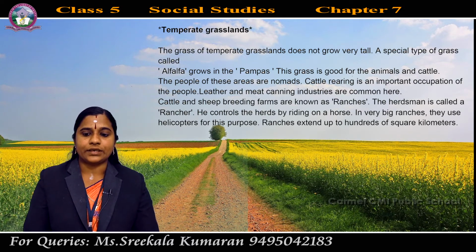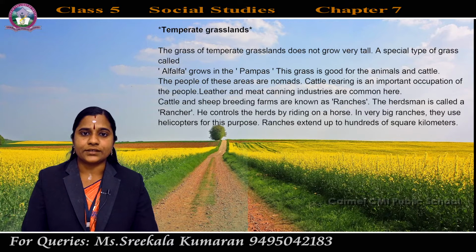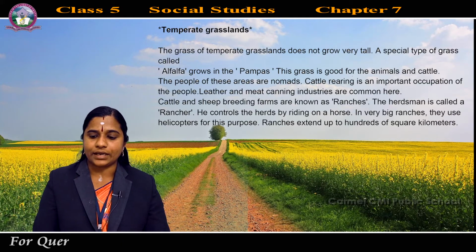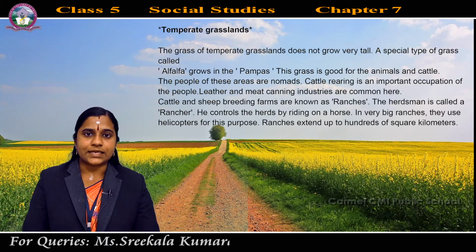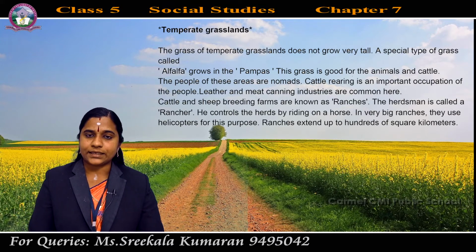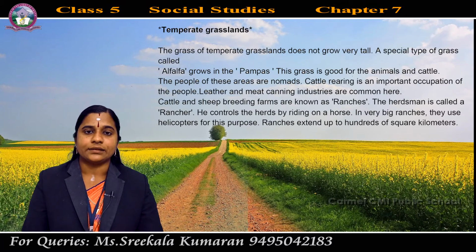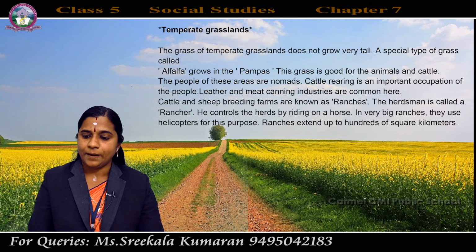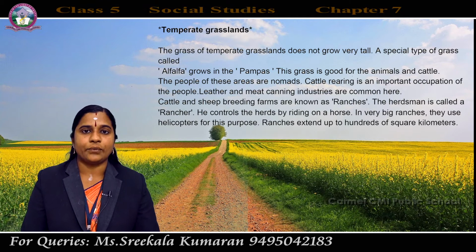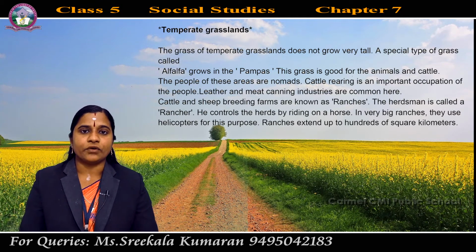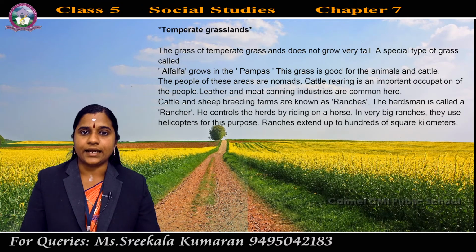A special type of grass called alfalfa grows in the pampas. What is the name of that special type of grass? Alfalfa. Pampas is the name of the grasslands in South America. So there we can see a special type of grass. The name of that grass is alfalfa. A-L-F-A-L-F-A. Alfalfa. How is it pronounced? Alfalfa. And this grass is good for animals and cattle.